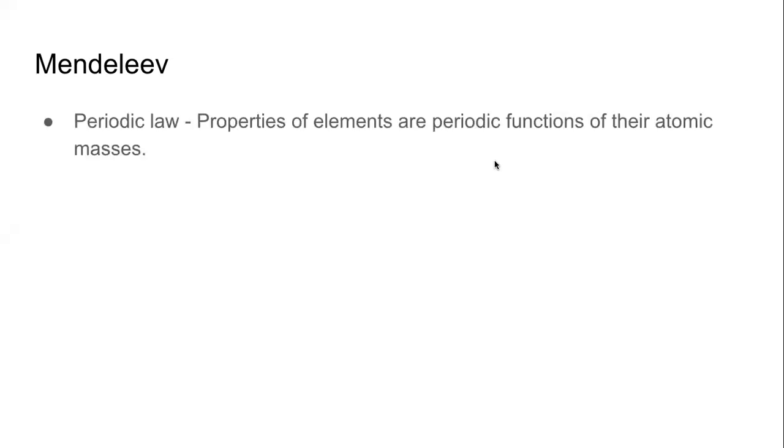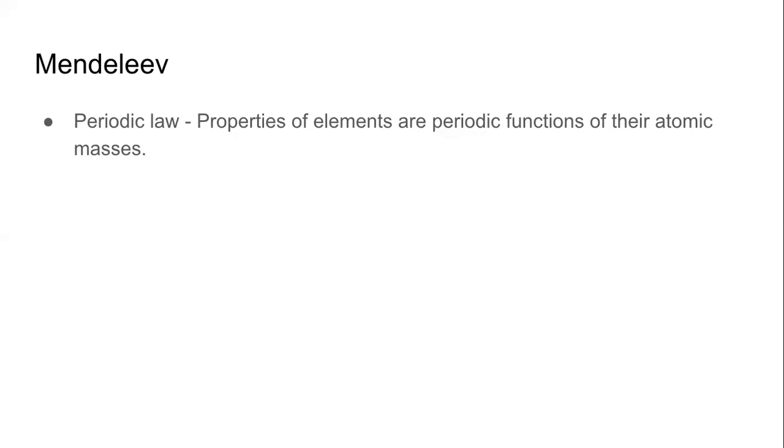Khadija is saying periodic table. Okay. Karthik is also saying periodic table. Okay. But even before the table, he said something else. He was the first person to propose something, which was the periodic law. Before this, Dobereiner or even Newlands did not say anything about periodicity of the properties. Mendeleev is considered to be the first person to observe that properties of elements are periodic functions of their atomic masses.